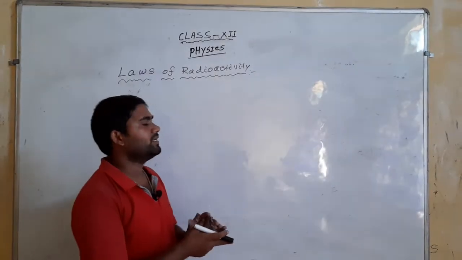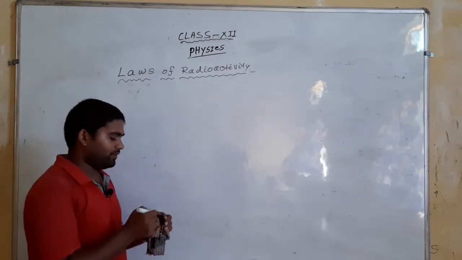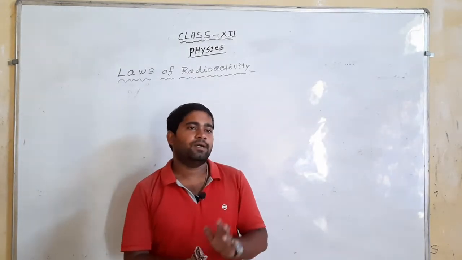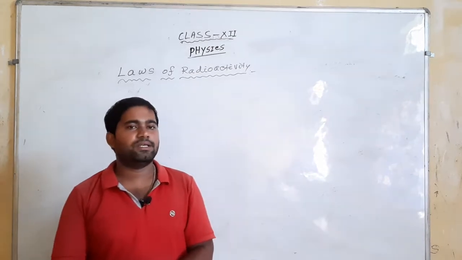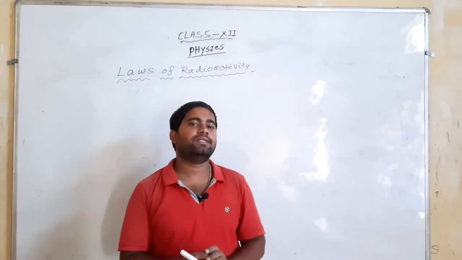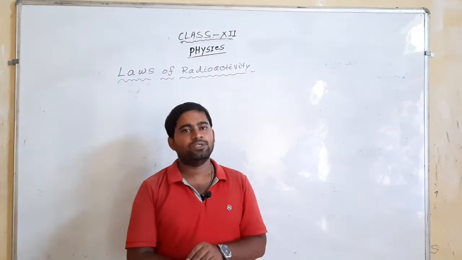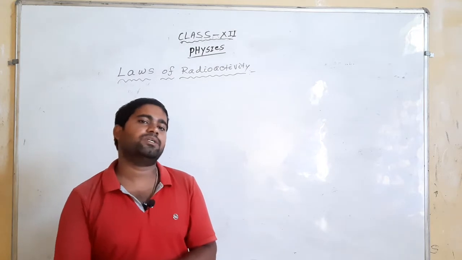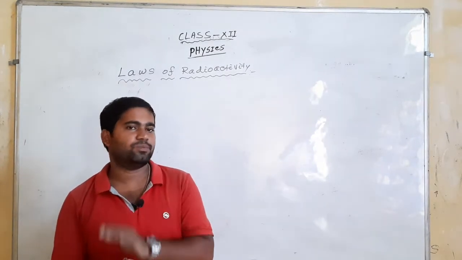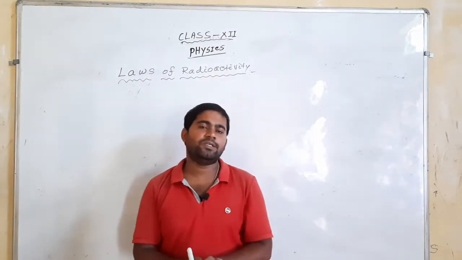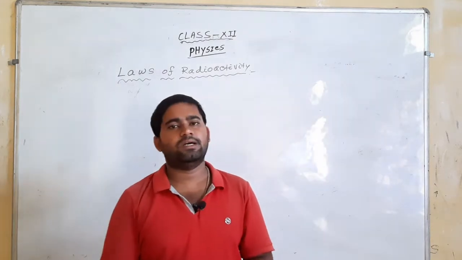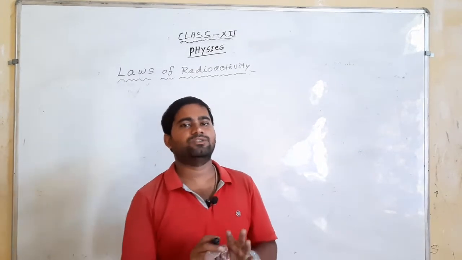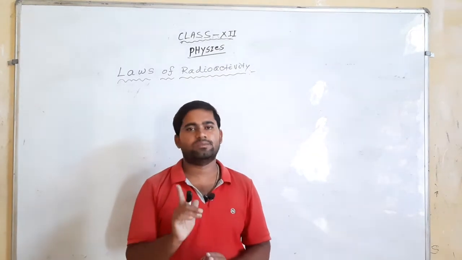From Becquerel's theory, when there is an emission of an alpha particle from any nucleus, the daughter nucleus has its mass number reduced by 4 units and its atomic number reduced by 2 units. Next, emission of beta: the daughter nucleus has its mass number unchanged and its atomic number increased by 1 unit.